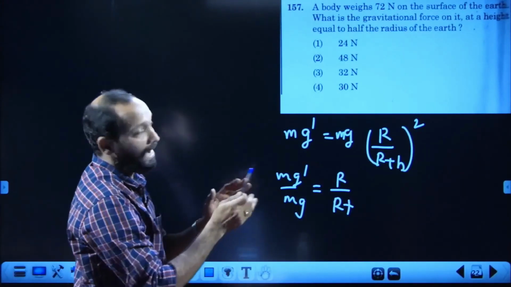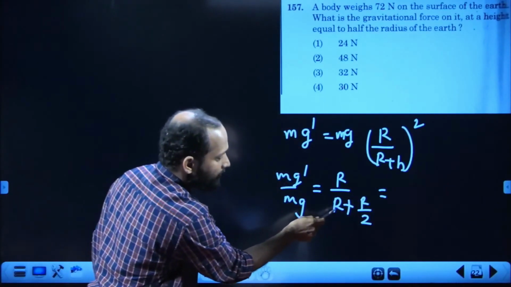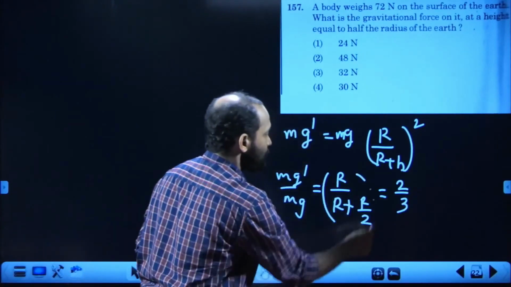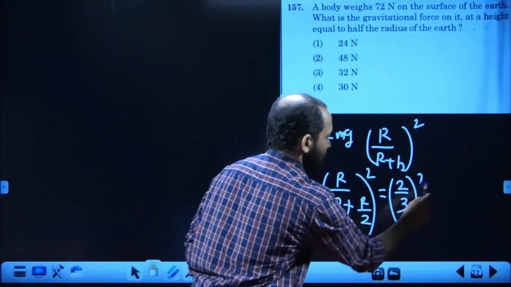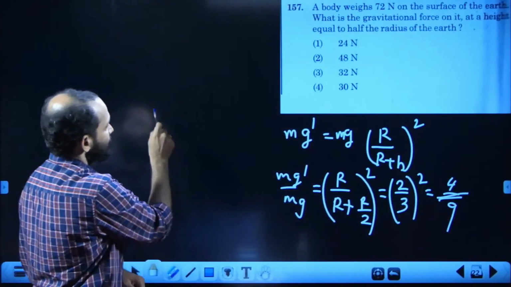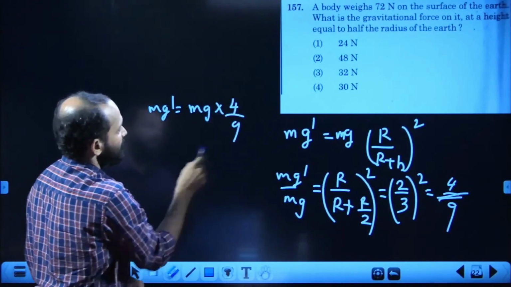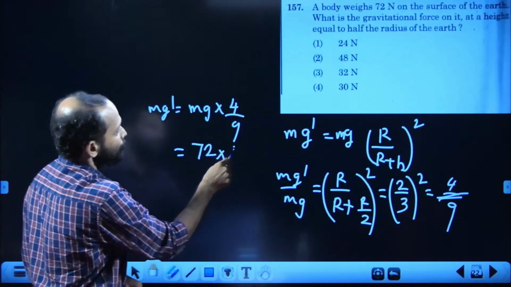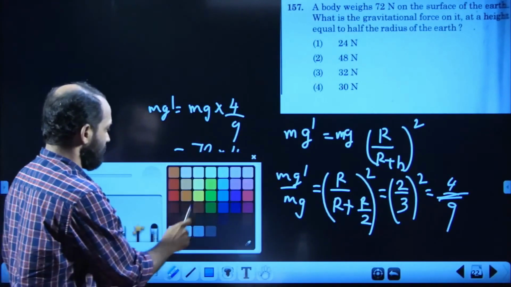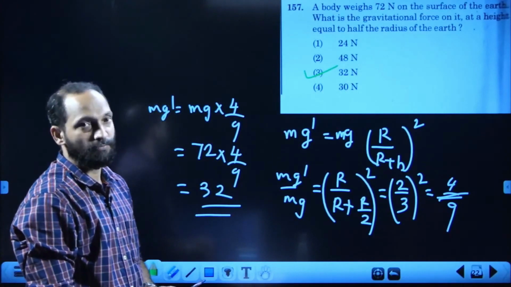h is given as R by 2. That means the denominator becomes 1 plus 1 by 2, 3 by 2. So R cancels and it becomes 2 by 3 square. Do not forget the square. That means 4 by 9. That is mg dash equal to mg into 4 by 9. That is 72 into 4 by 9, which gives 32. So the third option is the right answer. 32 Newton must be the right answer for 157.